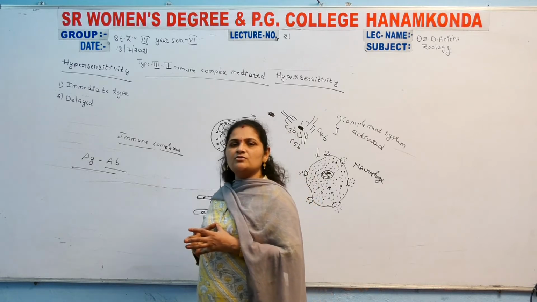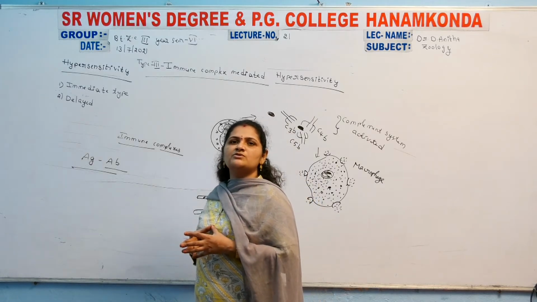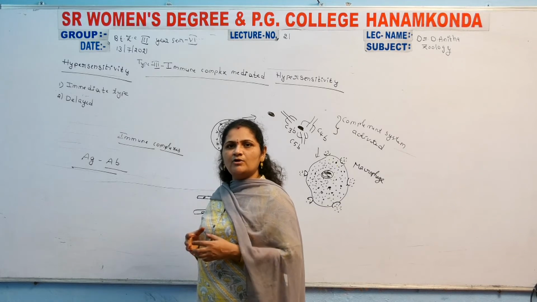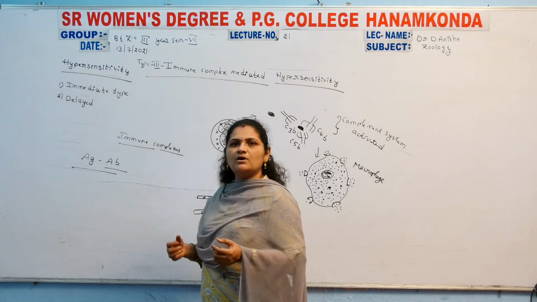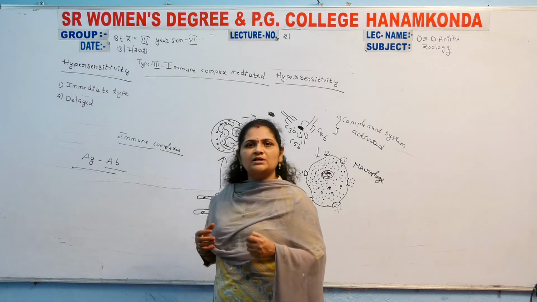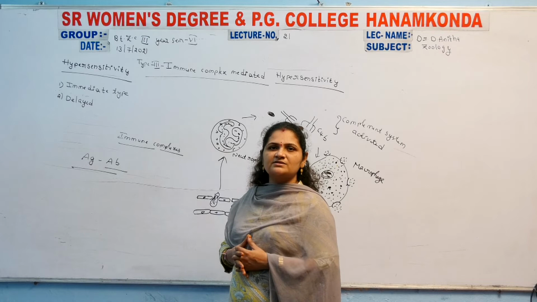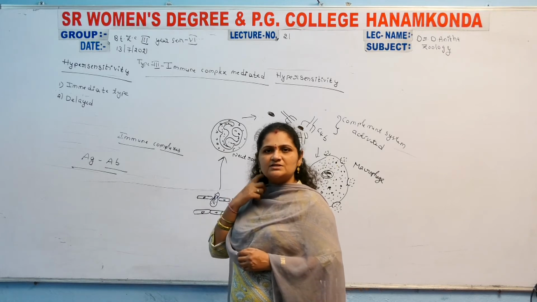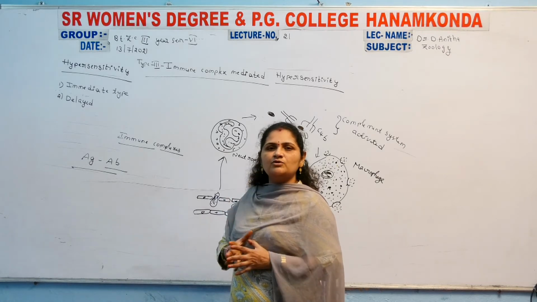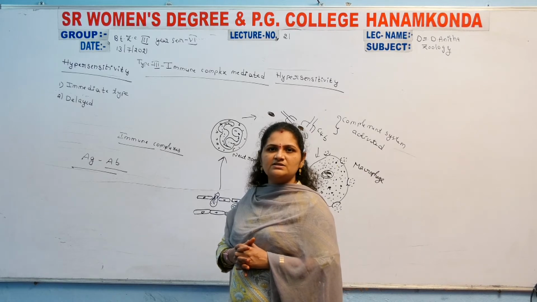They are converted to insoluble form. They may not remain soluble inside the body, and once converted to insoluble form, they are going to be stored inside the body at any part of the body. So those are considered immune complexes. Such a type of hypersensitivity is called immune complex mediated hypersensitivity.